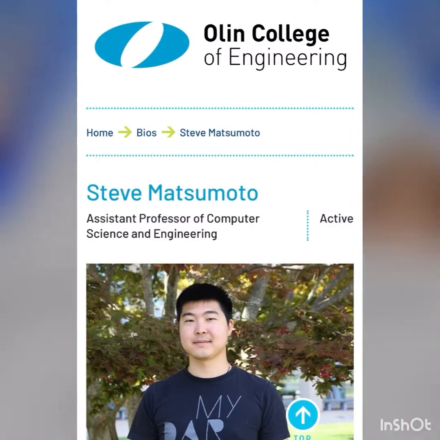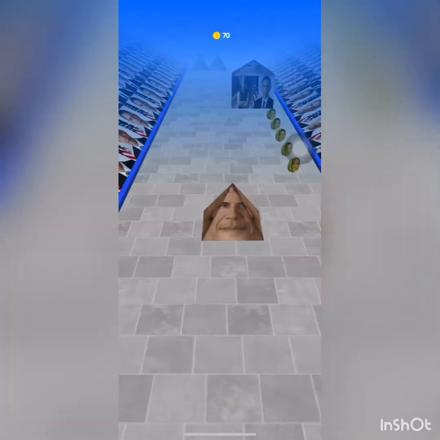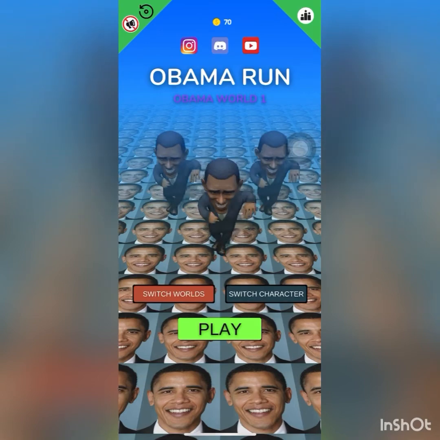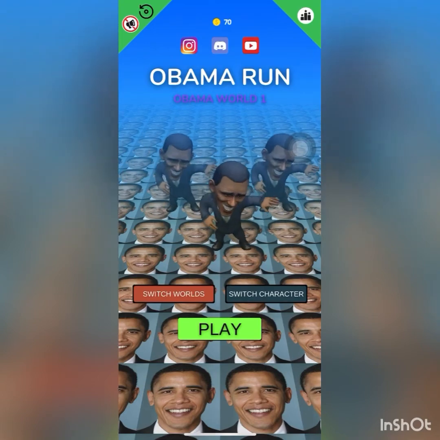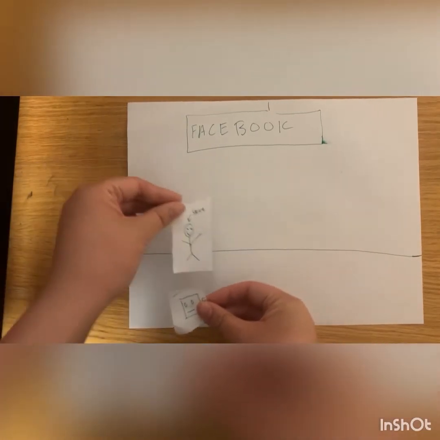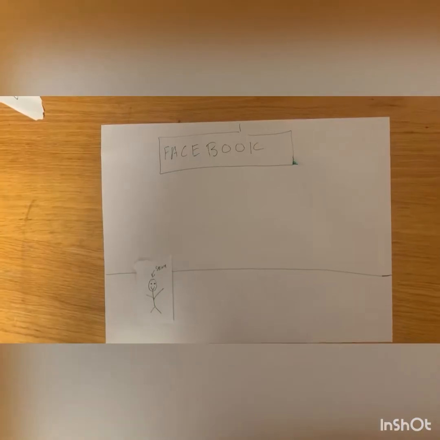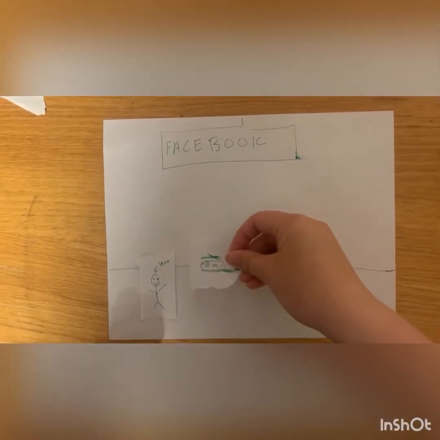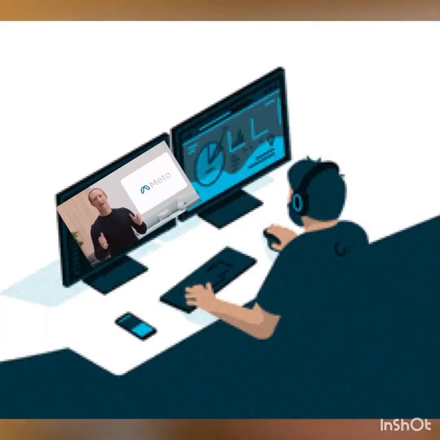Introducing Steve, Olin Sofdesk professor, who, through a quick interview, we found that he isn't the biggest fan of Mark Zuckerberg. Taking inspiration from Obama Run, our main character that the user can control is Steve. In Steve Run, poor Steve is stuck at Facebook headquarters and has to dodge Mark Zuckerberg and their helicopters, where they are all trying to get him to work at Facebook.